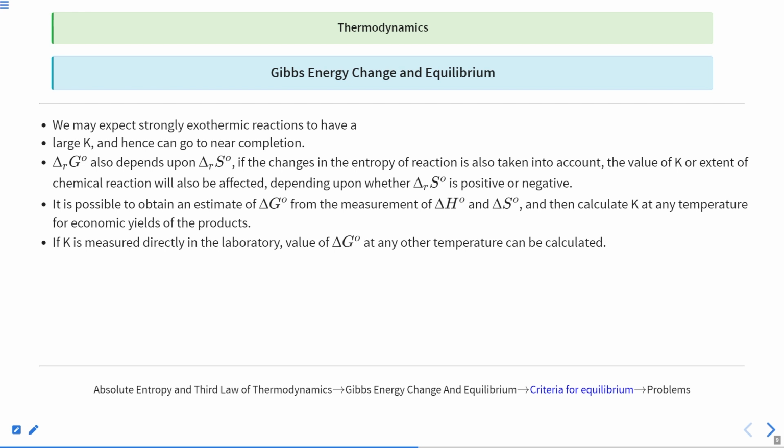If K is measured directly in the laboratory, the value of delta G naught at any temperature, we can calculate it. We know it is minus RT ln K.